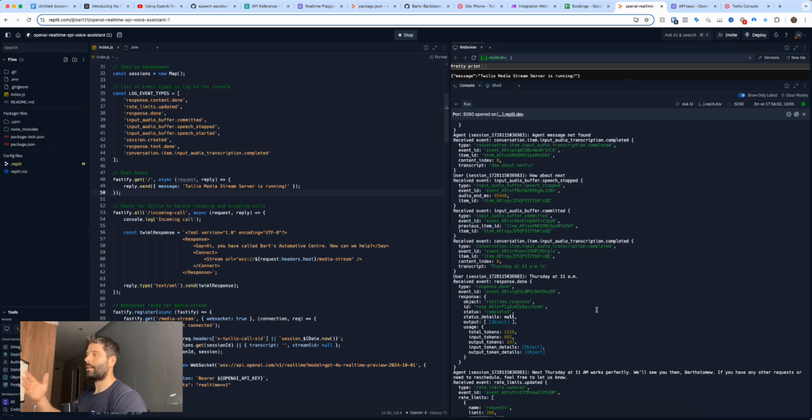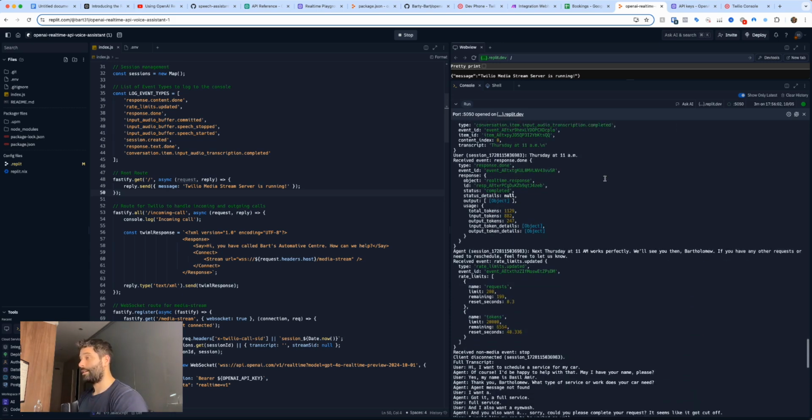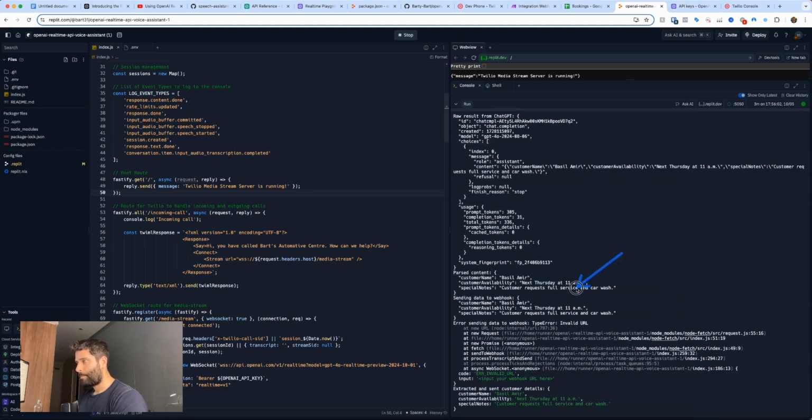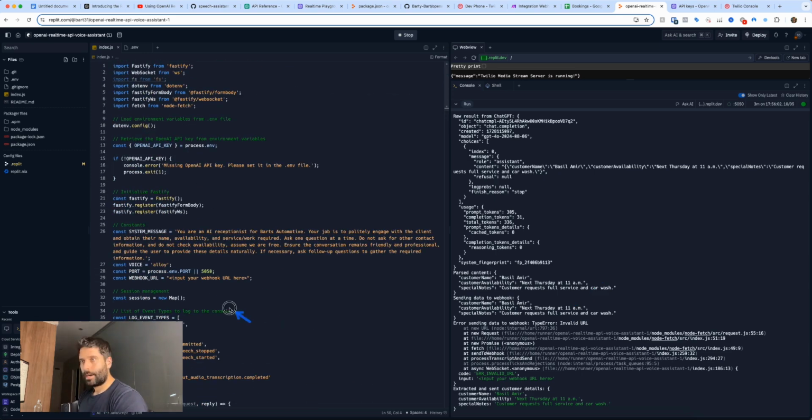And we're essentially creating this transcript of the conversation so that at the very end, I've got the entire convo in text, and I can plug it into a completions API call and parse it, get different data from it, and then send it across to make.com. But as you can see, this phone call was successful. The only thing that we didn't do was we had an invalid URL for our webhook. So if I scroll up here, I actually didn't put my make.com URL into here.